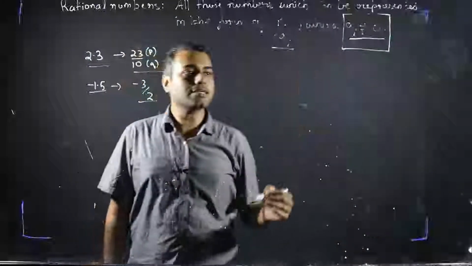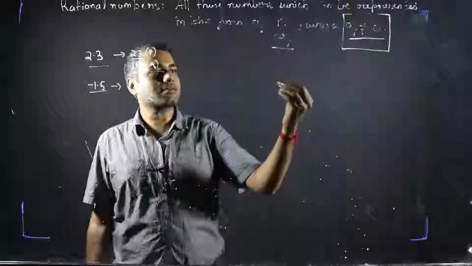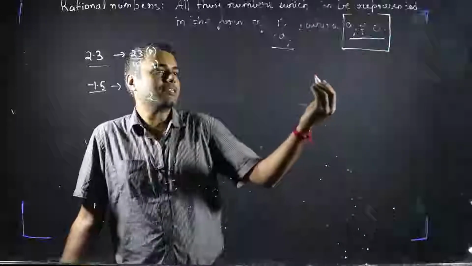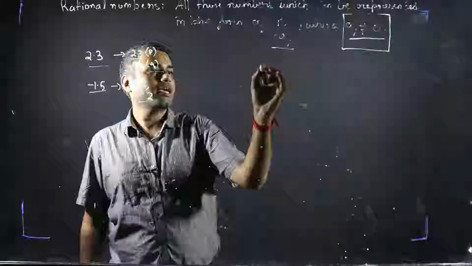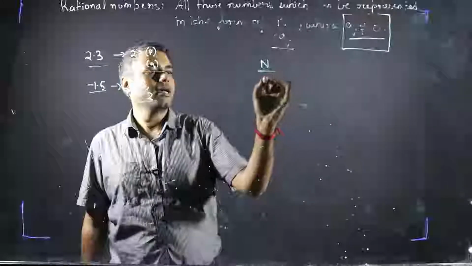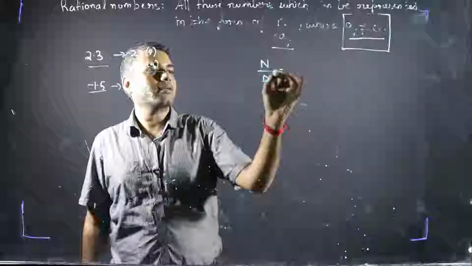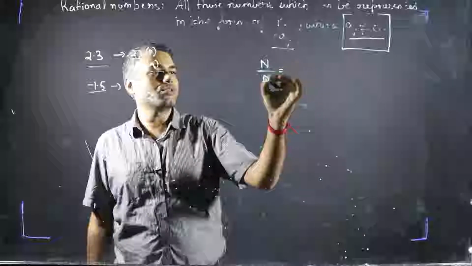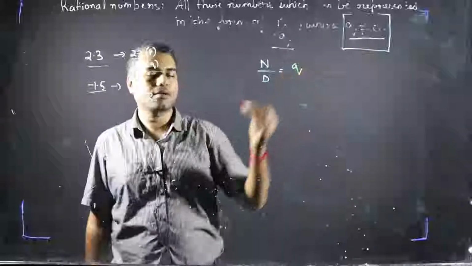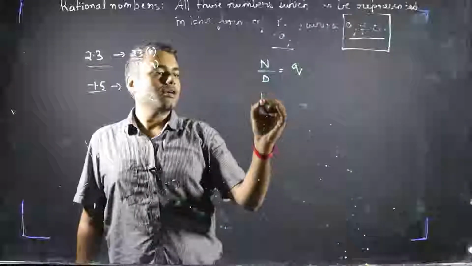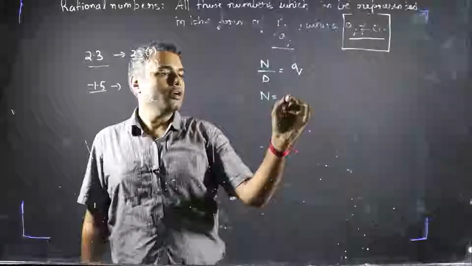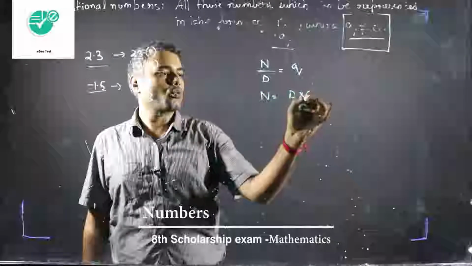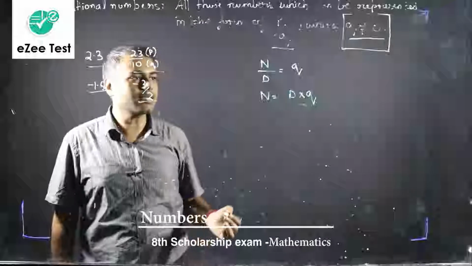To understand this, let's understand the basic definition of a fraction. In a fraction, you have a numerator and a denominator. And numerator upon denominator, if you do the division, it will give you a quotient, right? That means numerator is equal to denominator into quotient. Isn't it correct?